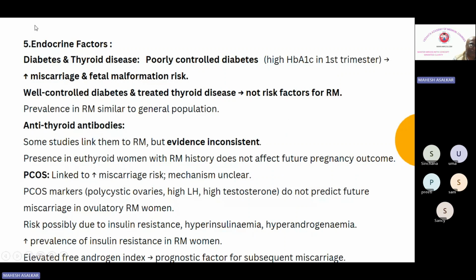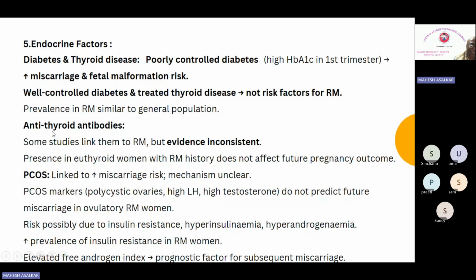Anatomical factor done. Now the fifth factor is the endocrine factor, in which various endocrine disorders, diabetes and thyroid disease. So what do they say? If it is poorly controlled diabetes, like HbA1c is very high in the first trimester, that will increase the risk of miscarriage and fetal malformation. However, if diabetes is well controlled and thyroid disease is treated, it does not increase the risk of recurrent miscarriage, so the risk remains the same. In treated, well stabilized patients, the risk of recurrent miscarriage is not increased. But if it is poorly controlled, yes. The prevalence of recurrent miscarriage in this well controlled population is the same as the general population.